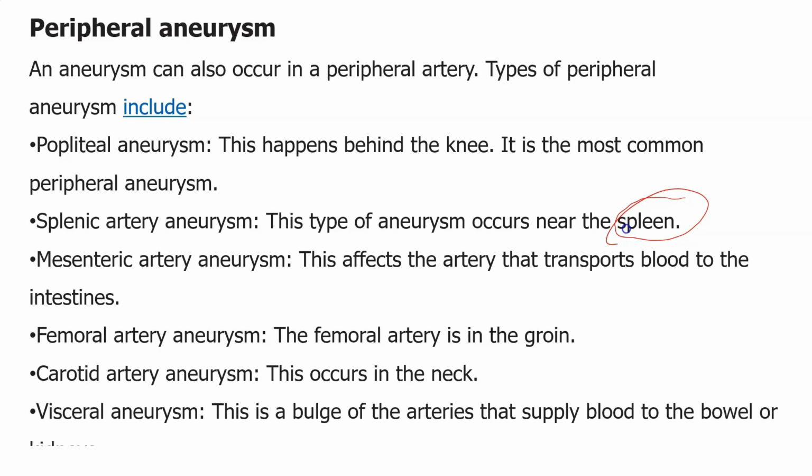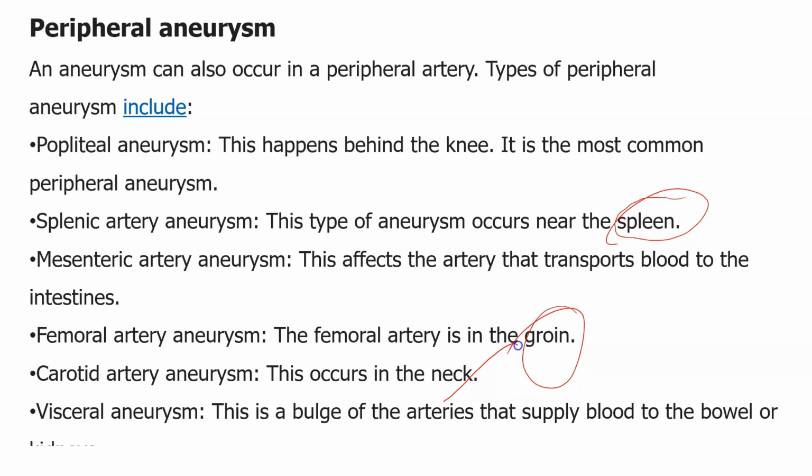Similarly the mesenteric artery, which supplies blood to the intestines. In the femoral artery, you can observe the aneurysm in the groin region. In the carotid artery, you can observe the aneurysm in the neck region. And visceral arteries, the arteries that supply blood to the kidneys and bowel: whenever these arteries are affected, you call it a visceral aneurysm.